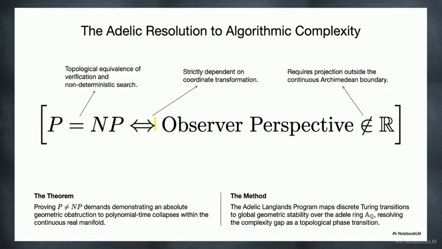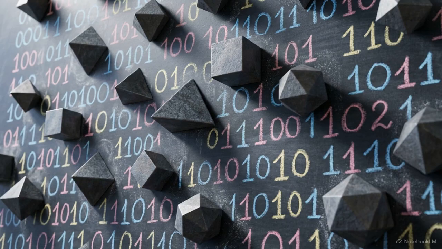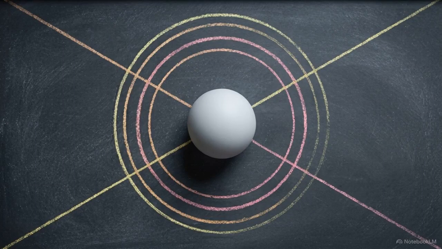It suggests P and NP are distinct topological phases of a data stream, and P only equals NP if the observer's coordinate system shifts away from the continuous real numbers and into the non-Archimedean core. Over the next 5 minutes, we will mathematically build this proof by translating binary code into geometry. We will measure the metric resistance of search trees and locate the exact coordinate shift that dissolves the complexity gap.